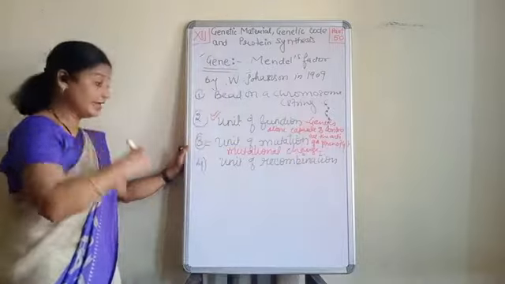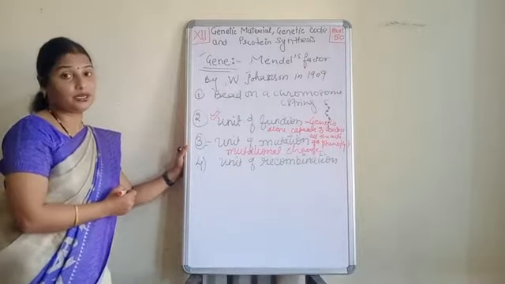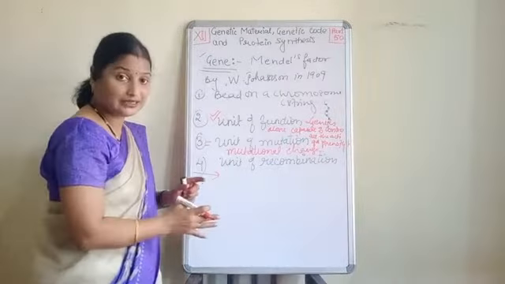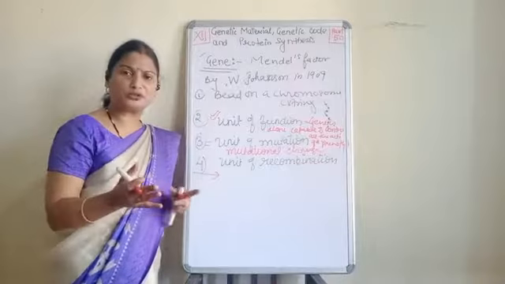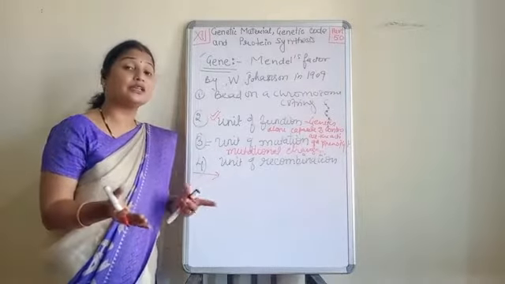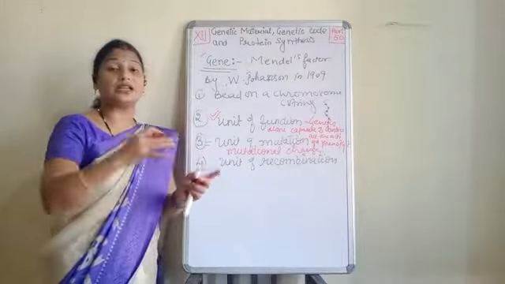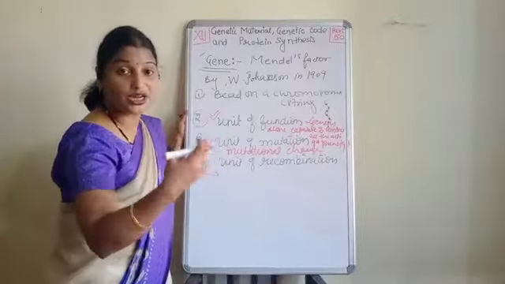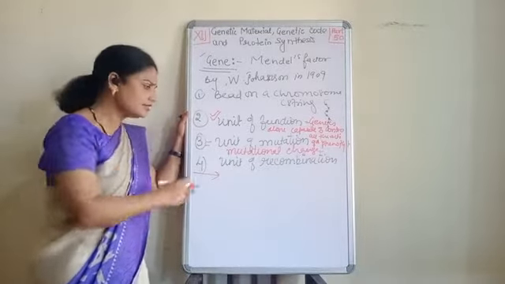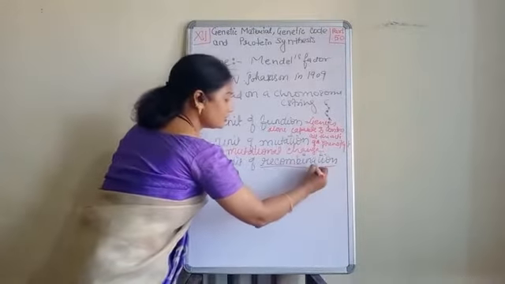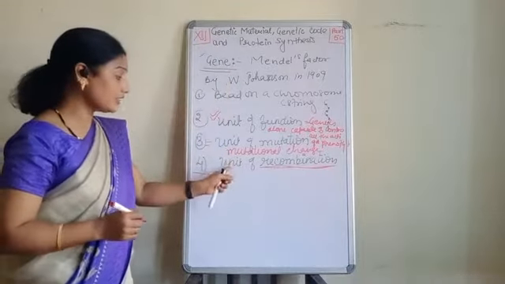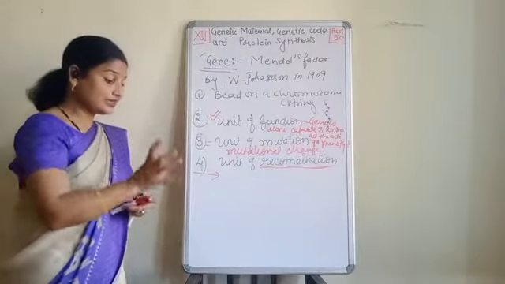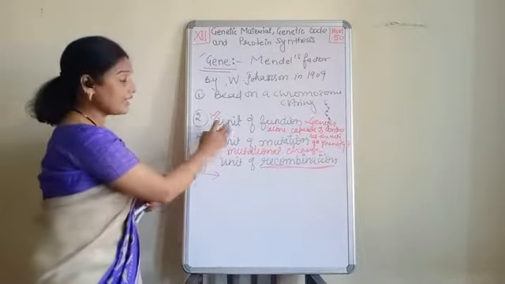Okay. Then this gene is a unit of recombination. Now we all know that this gene can combine with another gene. That is why, in the process of fertilization, which we have already seen in our previous chapters, we can get a new variety, and that is called recombination. So how can new varieties occur? That is just because of the gene, and so we can say that this gene is a unit of recombination. Clear?